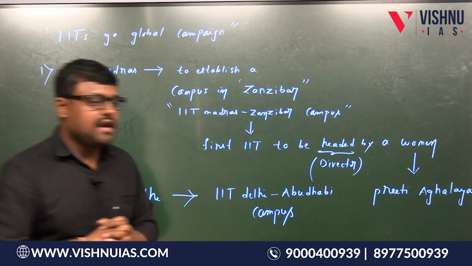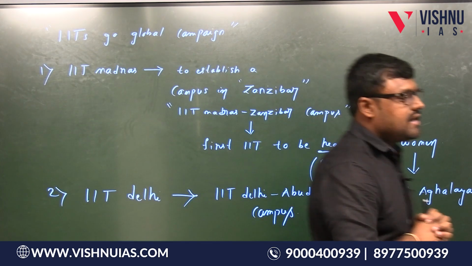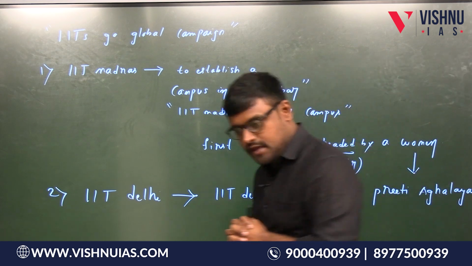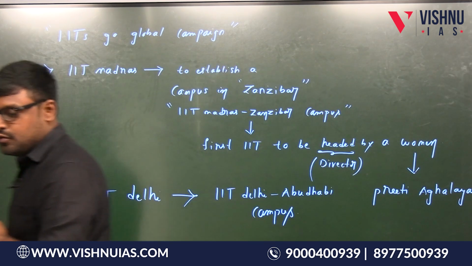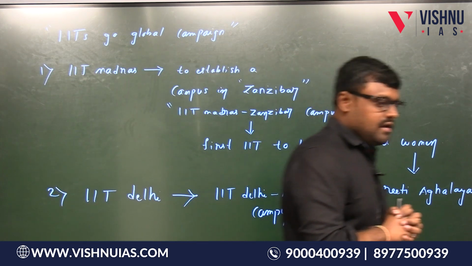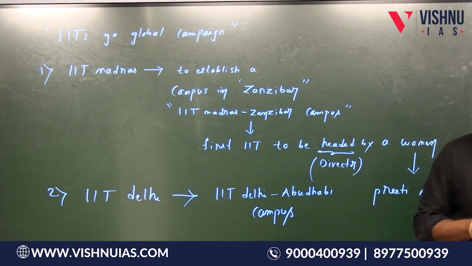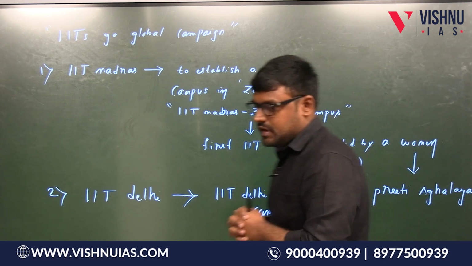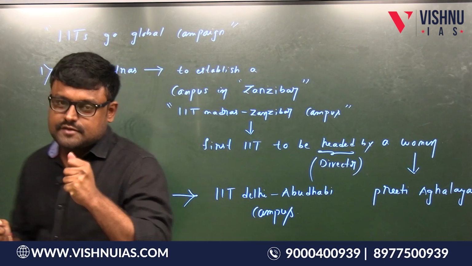The second MOU between RBI and the Central Bank of UAE is to interlink their payment systems.